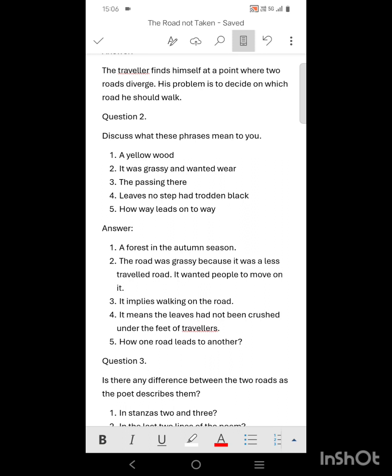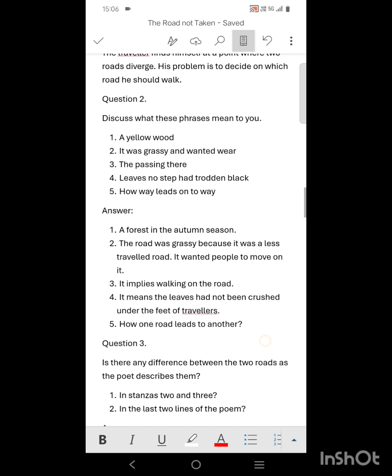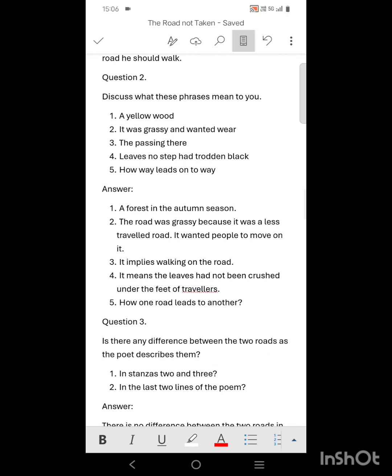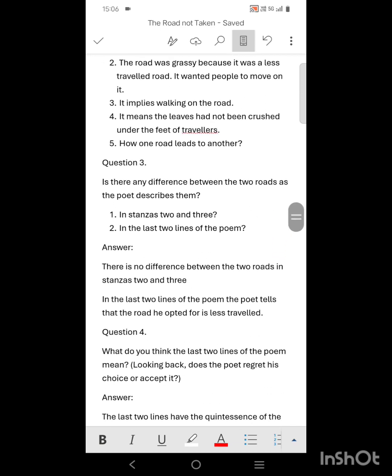So the phrases are given here and the answers are also given here. You can take screenshots and write side by side. Because I have designed it like this, so I think you might have problem in the way I said the answers to you. So sorry for that, and I think you can understand the whole question and answer.